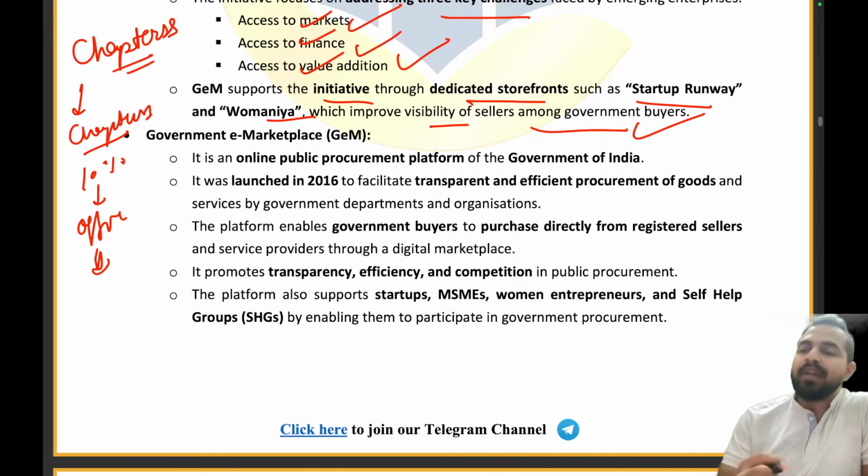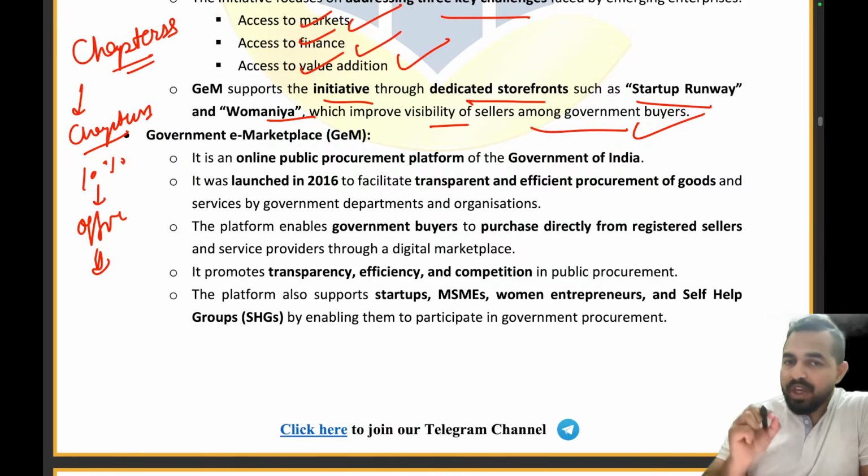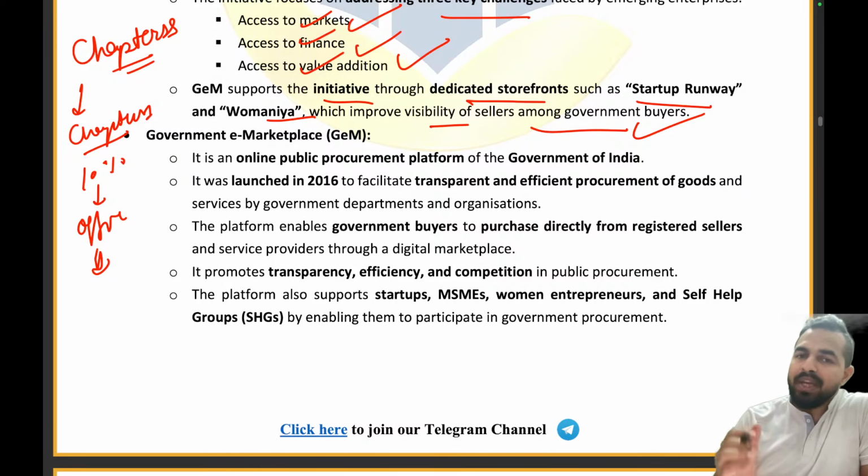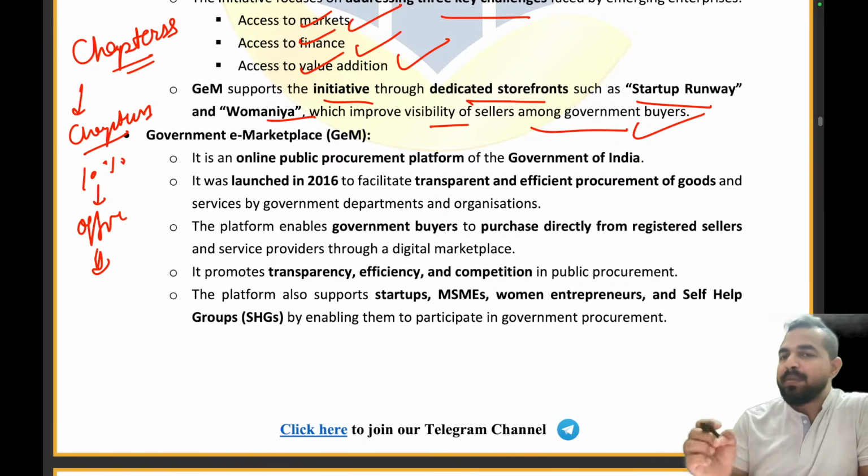Similarly, government e-marketplace has supported the Swayat initiative by providing storefronts like Startup Runway and Womania, which improve the visibility of sellers among the government buyers. The way we were improving our visibility on YouTube among the RBI Grade B officer exam aspirants, similarly, it is improving the visibility of sellers among the government buyers. Are you guys able to understand it?